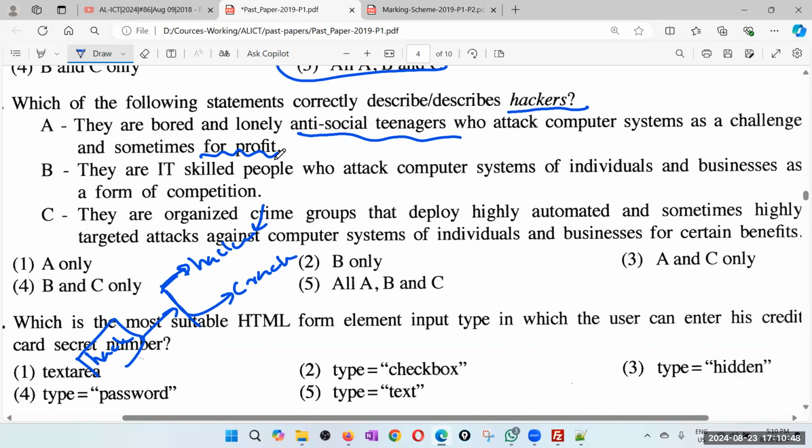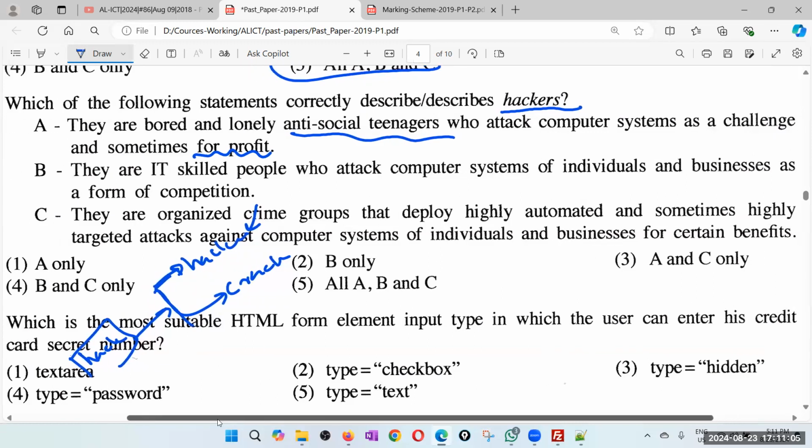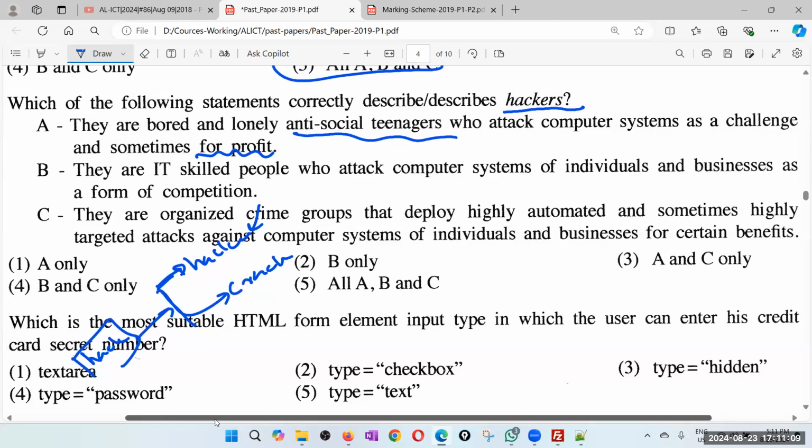So this is again a fuzzy question. That is very unfair. But anyway, the world is not always fair. Therefore, let's try to survive. Right. They are IT skilled people who attack computer systems of individuals and businesses as a form of competition. Okay. As a form of competition. Right. Let's read the C also.